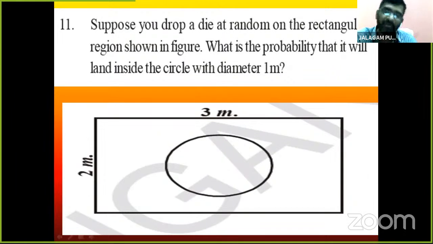We find that probability only, not that it stops here or here, but the probability of inside the circle. What is the probability that it will land inside the circle with diameter 1 meter?